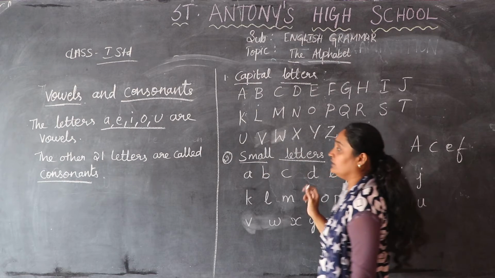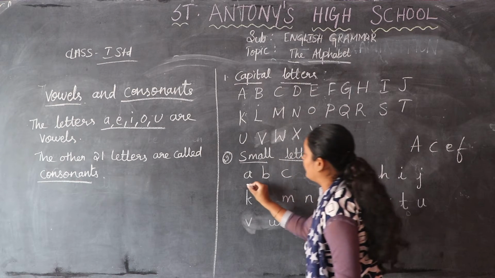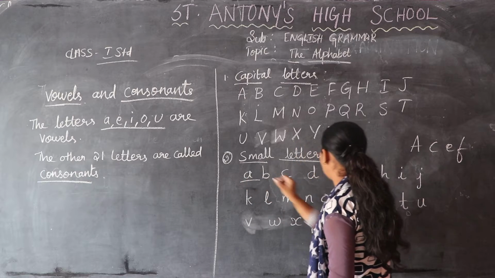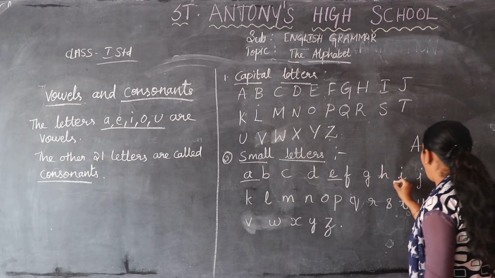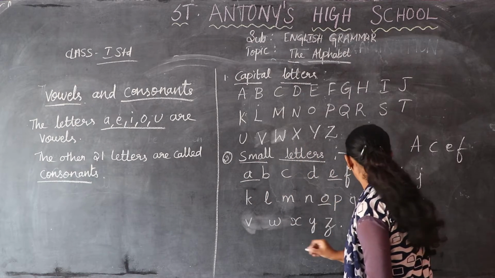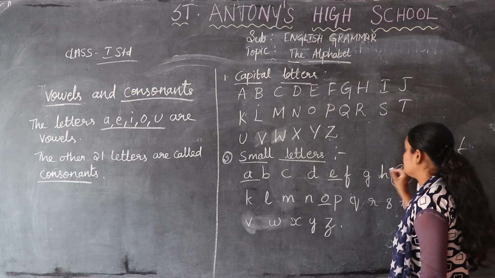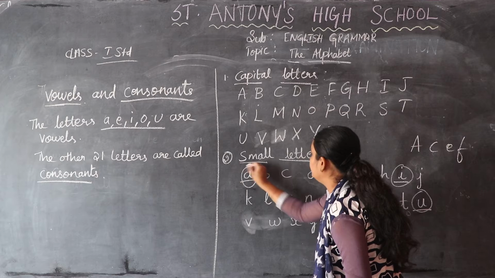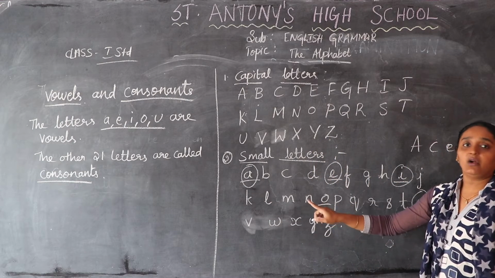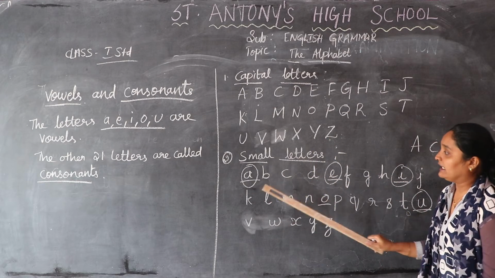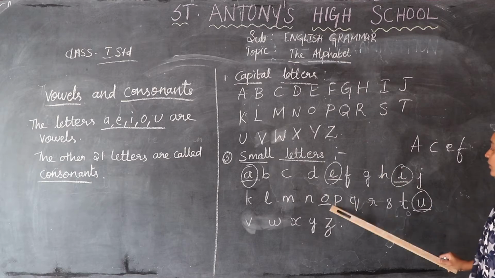A, E, I, O, U on the board. For example, we'll underline A, E, I, O, U. I have underlined these alphabets. So A, E, I, O, U.